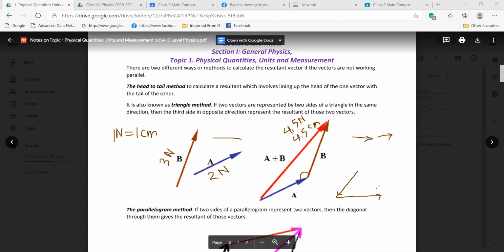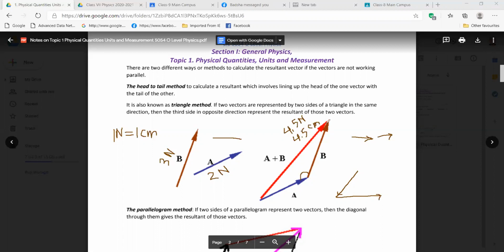Sir, how did we get 4.5? We considered this one as the resultant. We have to find its length with the ruler, with the scale.